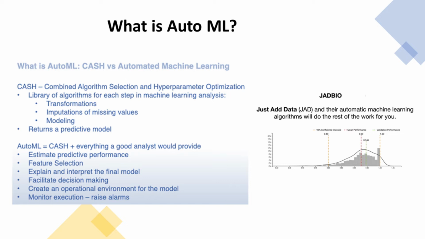However, AutoML should be much more. It should not just return a model. This is not only what a user needs. AutoML should return estimates of what predictive performance to expect from the model, and it should perform feature selection, help interpret and explain the final model, and help the user to make decisions, put the model into an operational environment, monitor its execution, raise an alarm when predictions start to go off, and much more. It should provide everything a good machine learning engineer would provide to you. So that's what AutoML means.